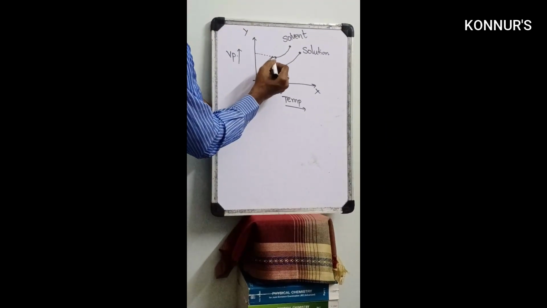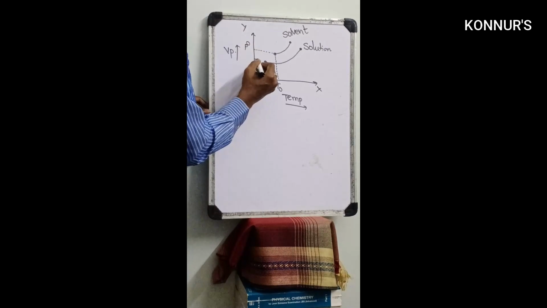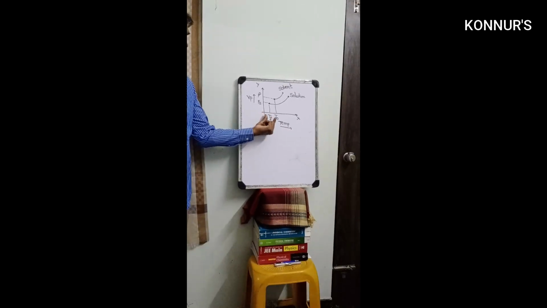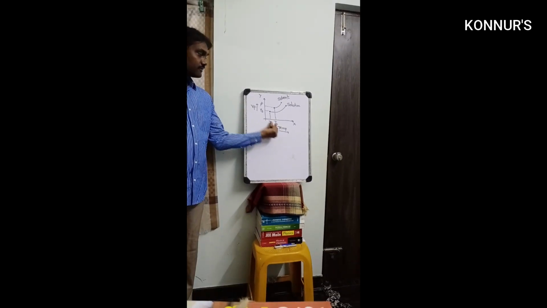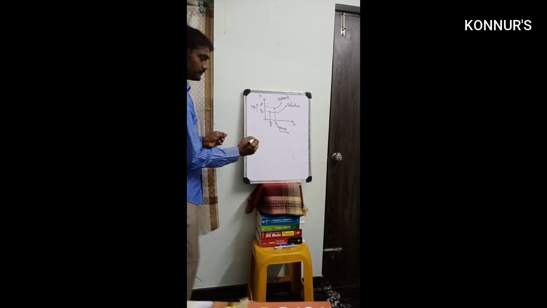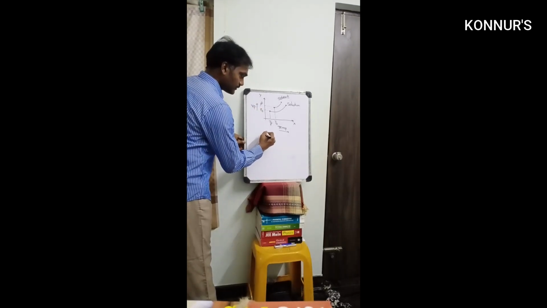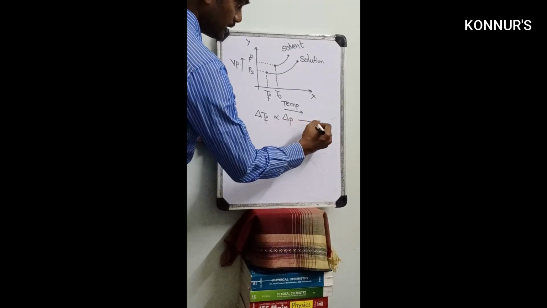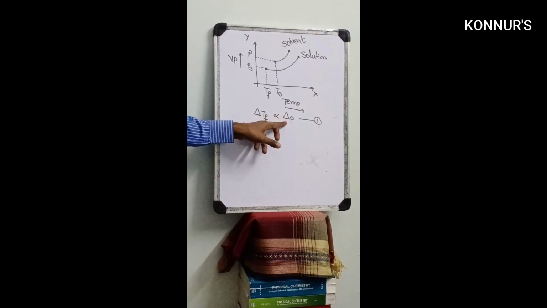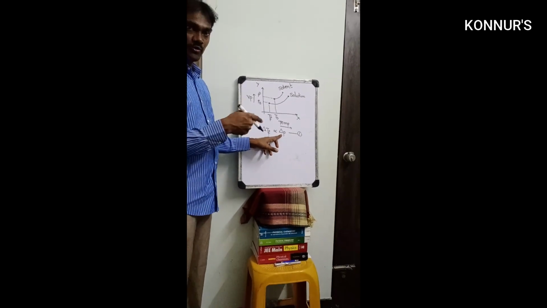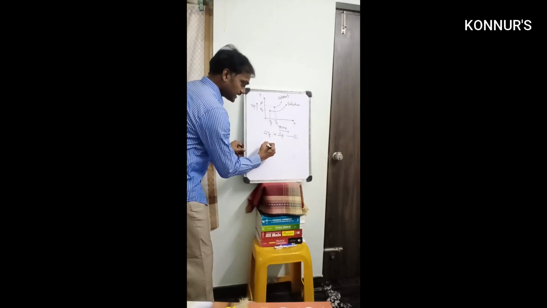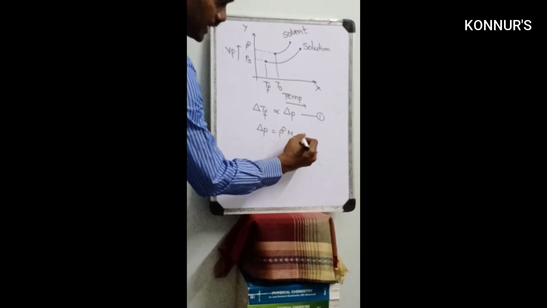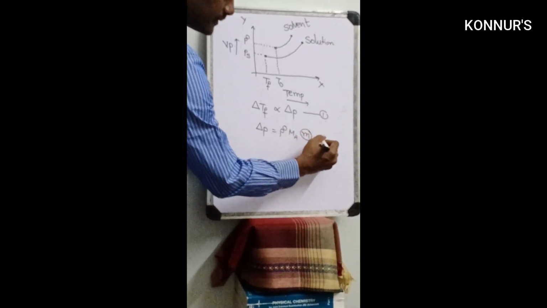Suppose you take here, this is P0, the vapor pressure, and this is PS, the solution vapor pressure. According to this graph, delta TF is similar to delta P. So according to the graph, delta TF is directly proportional to delta P. Delta P, the lowering of vapor pressure, relative lowering of vapor pressure, we have already seen. Delta P equals P naught MA into molality.